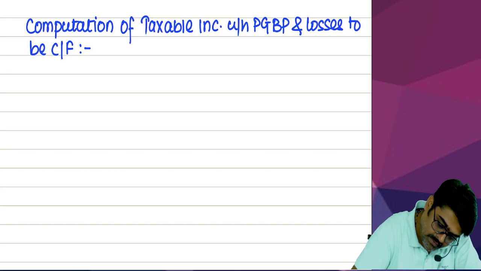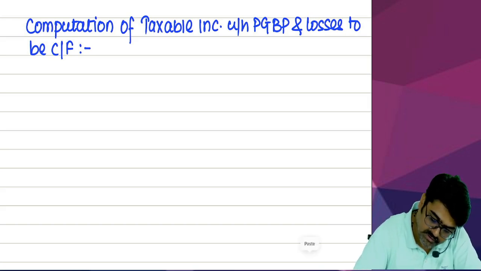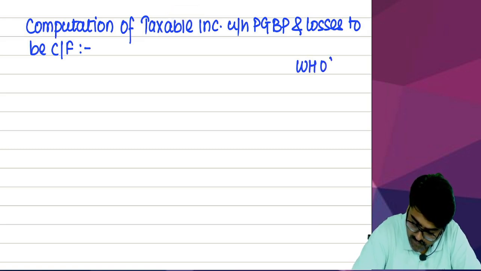And this you are going to compute for each business separately. So how many businesses do you have? Warehousing of EO. EO means edible oil.